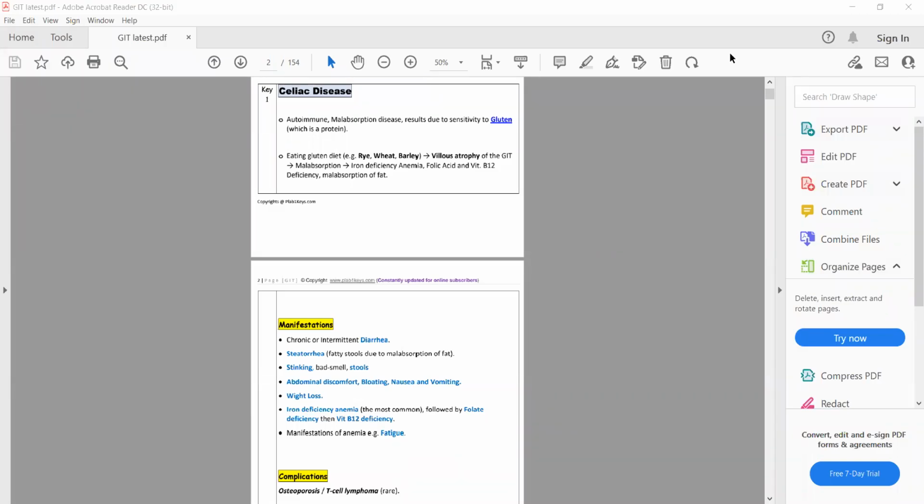The first topic that we are going to do today is celiac disease. Celiac disease is basically an autoimmune disease in which there is hypersensitivity to gluten. Gluten is a protein which is present in grains such as rye, wheat, and barley.